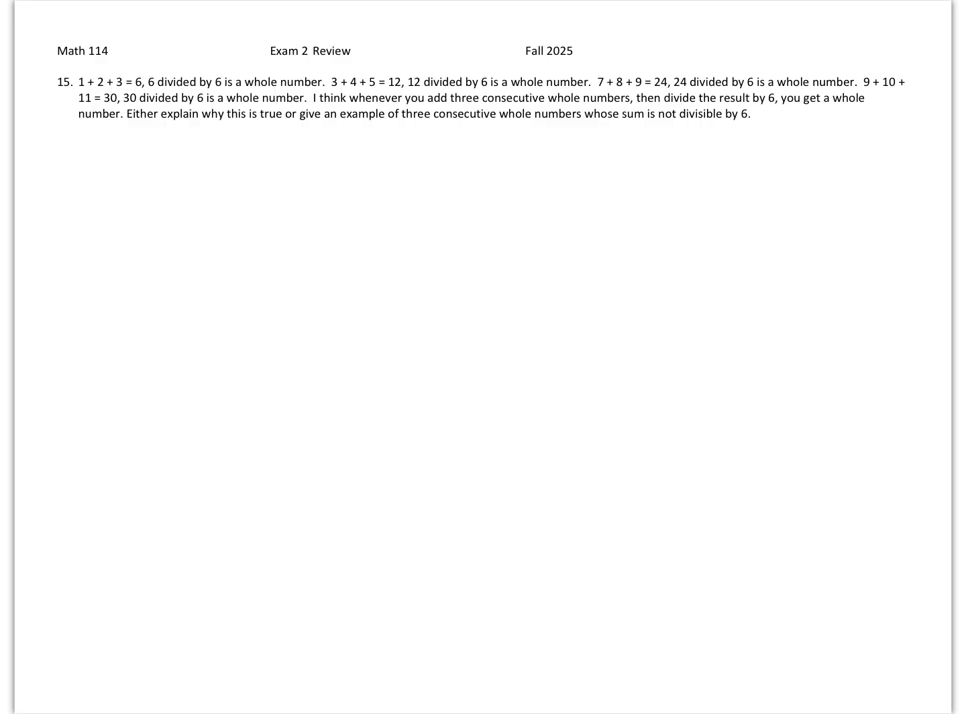Let's check three consecutive numbers that start with an even number. Maybe 4 plus 5 plus 6. That is 9. 9 plus 6 is 15. 15 divided by 6 is not a whole number. So this is not always true.